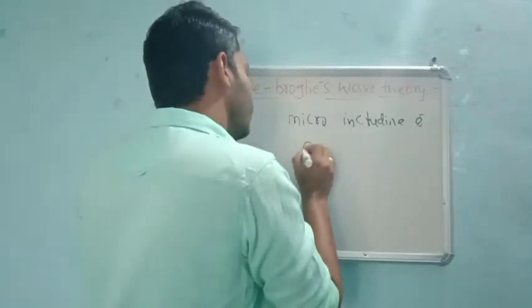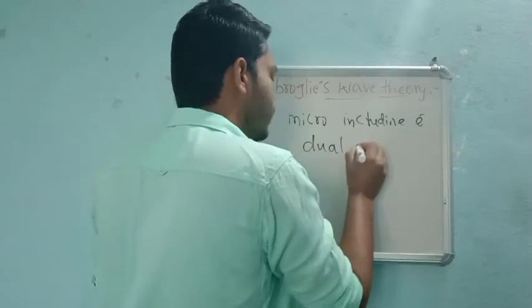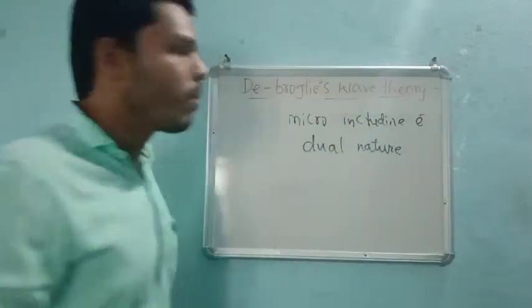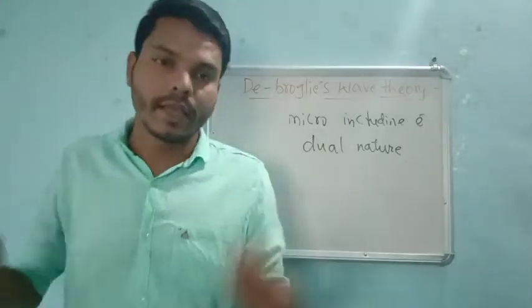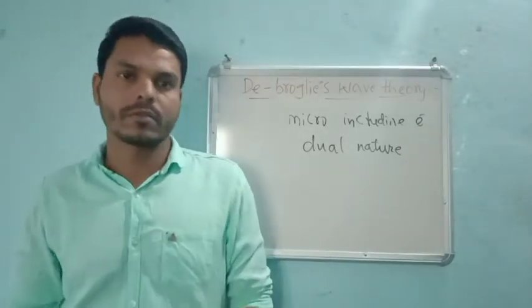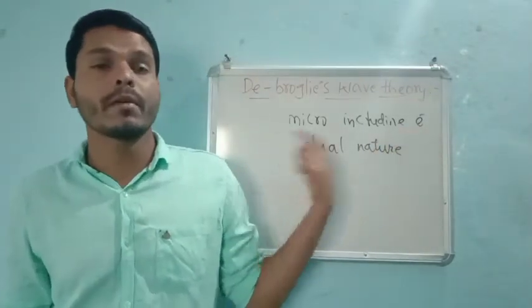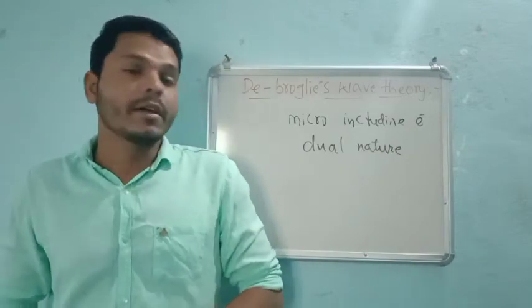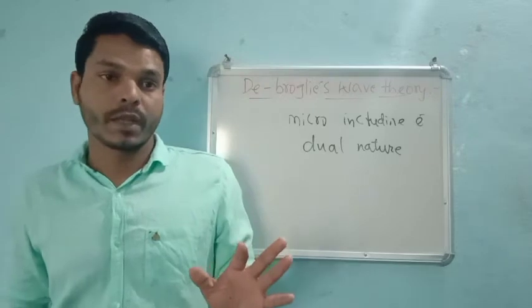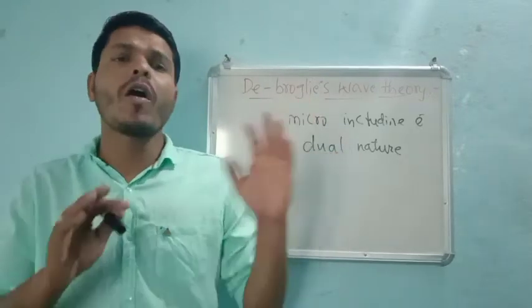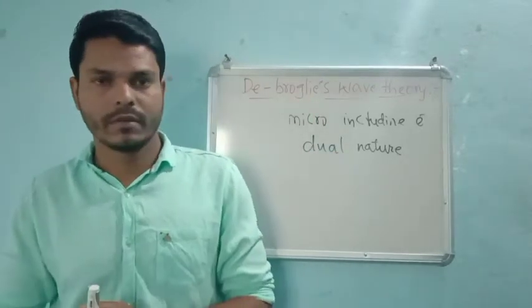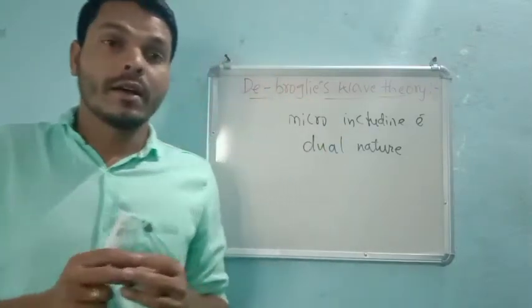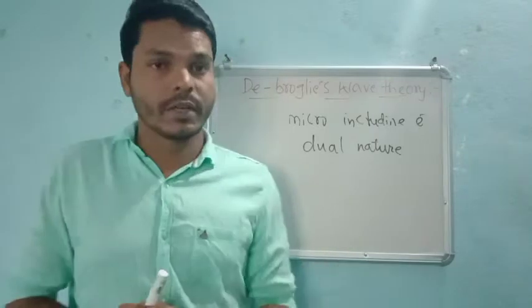Microparticles as well as electrons, since the electron comes under microparticles itself, all have dual nature.